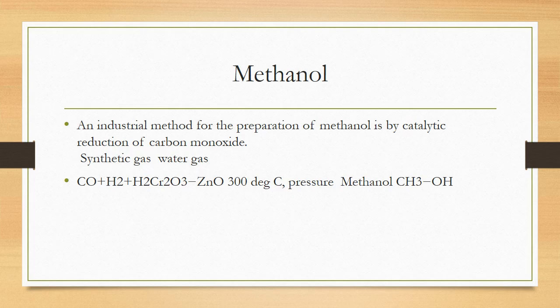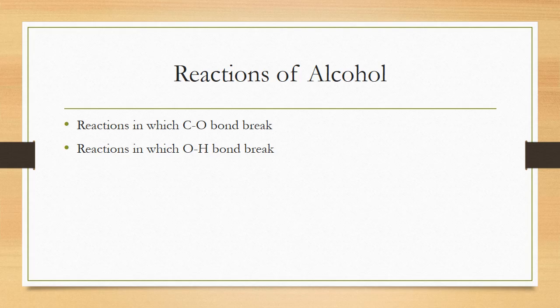So nowadays, methanol on the industrial level we obtain by the reduction of carbon monoxide in the presence of a particular catalyst, which gives us the water gas, carbon monoxide plus hydrogen, that gives rise to methanol on further reaction. Next, these are the two industrial preparations: ethanol and methanol, which was left from my last lecture. Now I am going to start the reactions of alcohol.